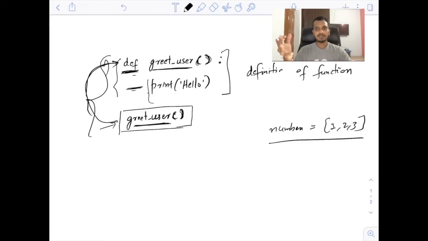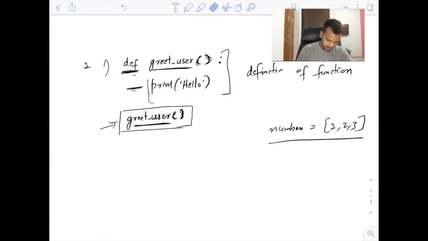Typically, in our programming we think, let's say this is line number one, this is line number two, this is line number three. Now, whenever you have functions, functions do not get called automatically. You have to call them using this.